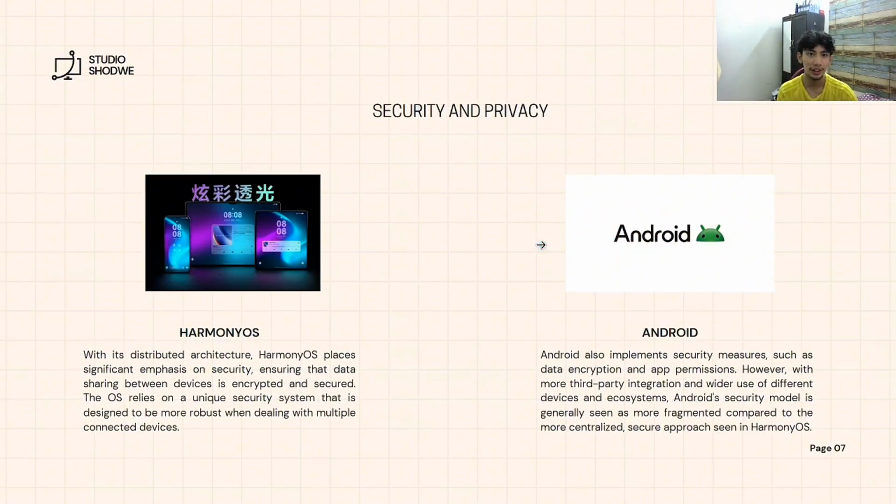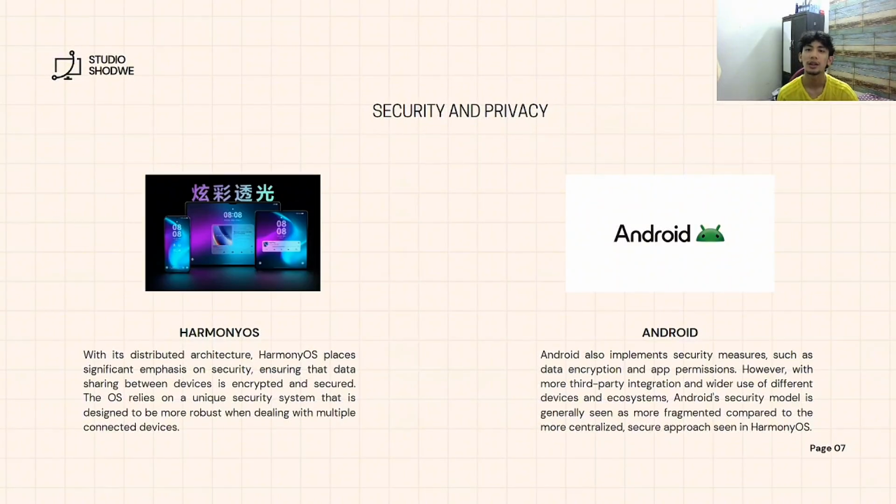Lastly, for security and privacy. For Harmony OS, with its distributed architecture, Harmony OS places a significant emphasis on security, ensuring that data sharing between devices is encrypted and secure. The OS relies on a unique security system that is designed to be more robust when dealing with multiple connected